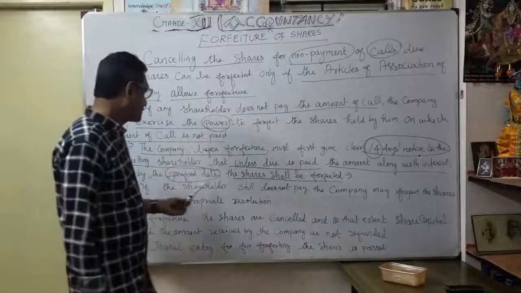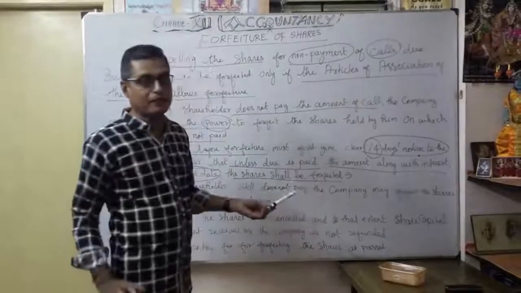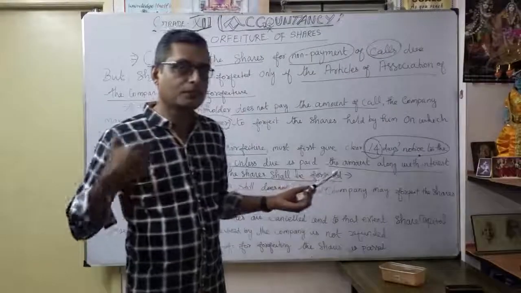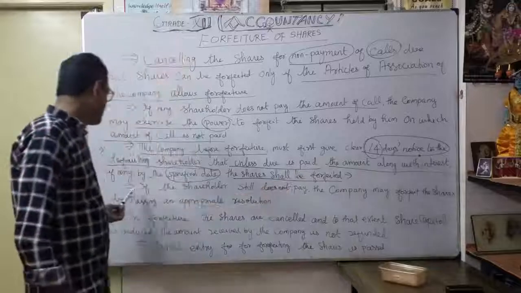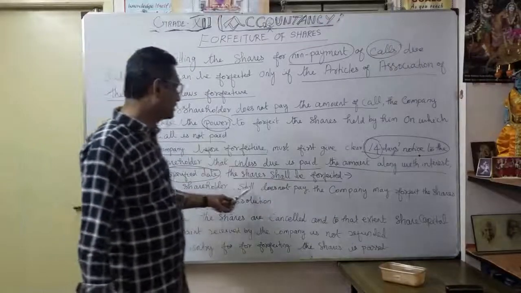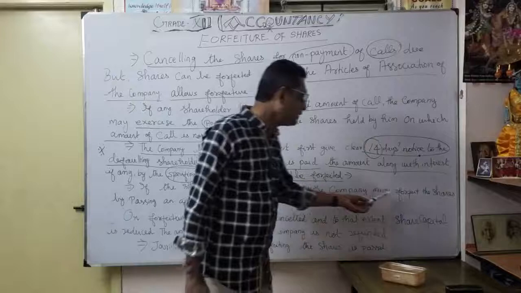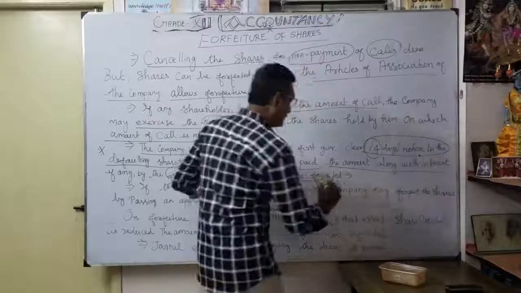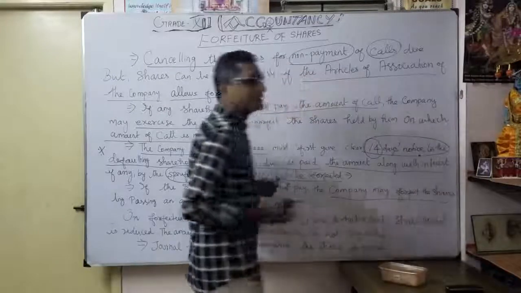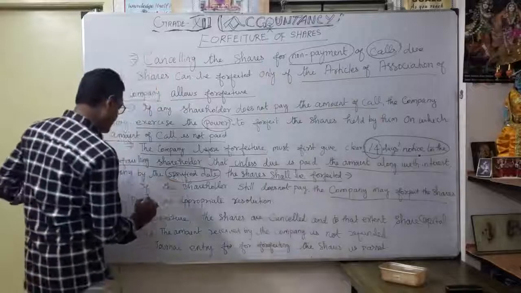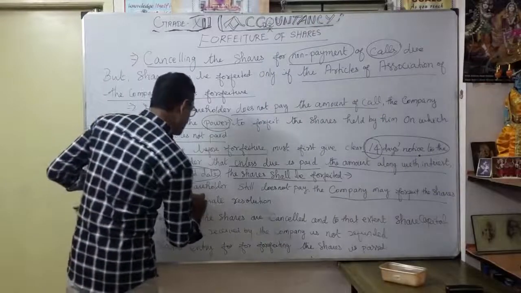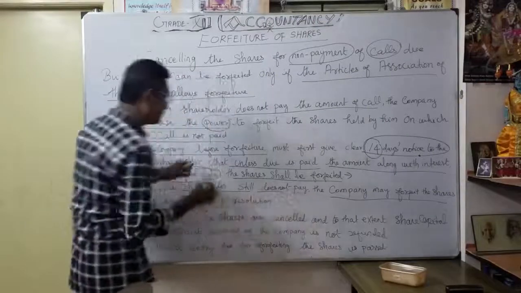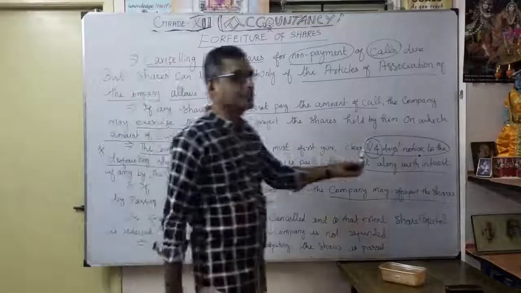Thereafter, if the shareholder still does not pay after the given period of 14 days, everything is over. In that situation, the company may forfeit the share. Only then does the company decide to forfeit the share, if the shareholder still does not pay after the notice period of 14 days.